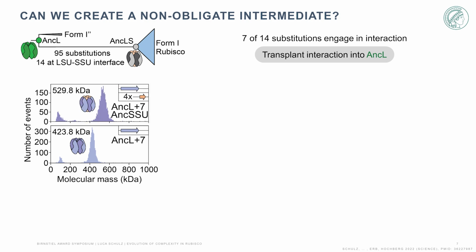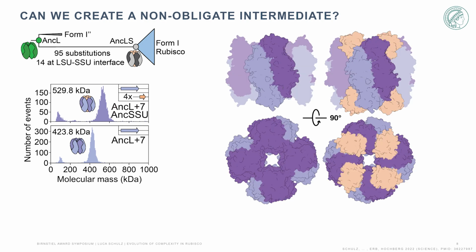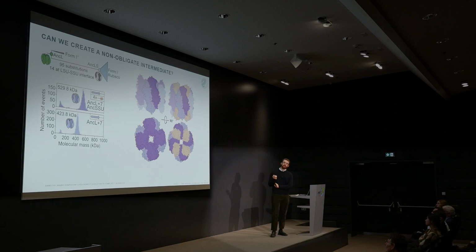And then when I added small subunit, it could bind the small subunit, and we basically re-engineered the evolution of that interaction. Crystal structures of this once again showed exactly what we wanted. So we have an octamer of large subunits. We can add the small subunit, and it forms this hexadecameric L8S8 complex. And now with this, for the first time, we could ask, okay, what's the function of the small subunit?